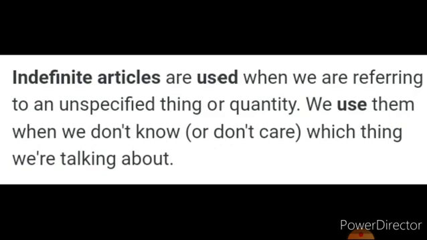The indefinite articles, that is a and an, are used to refer to a noun for the first time. They are called the indefinite articles. Again listen, children. The indefinite articles such as a and an are used to refer to a noun for the first time, and they are called indefinite articles.